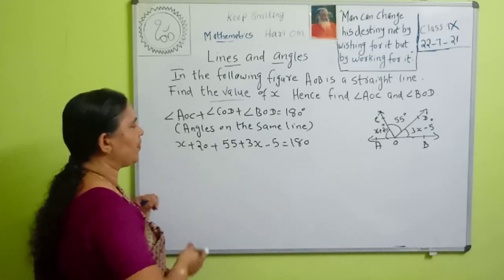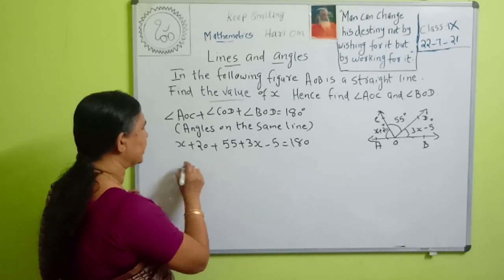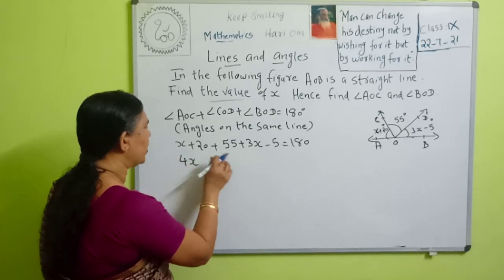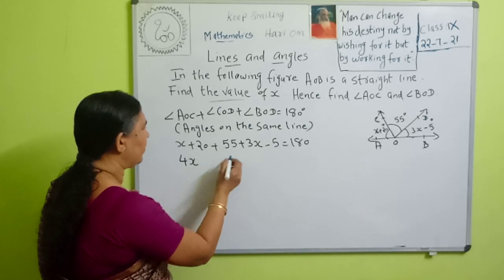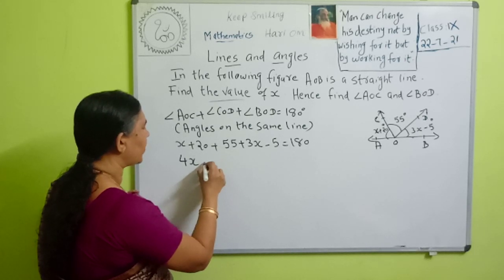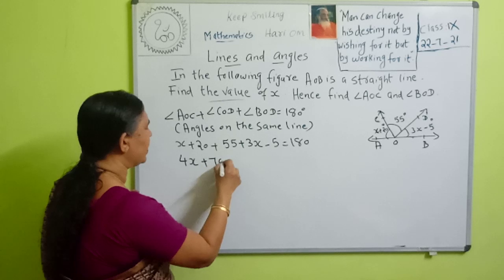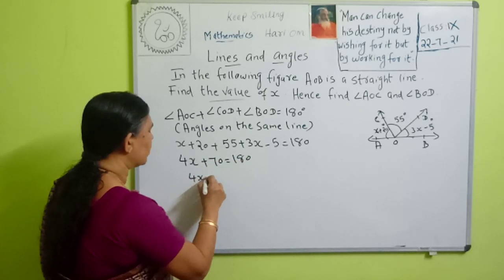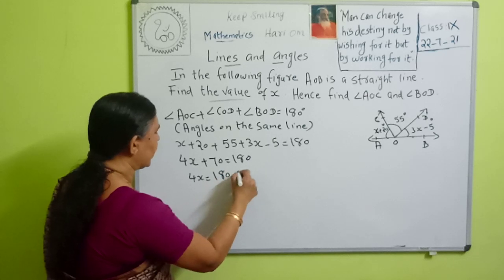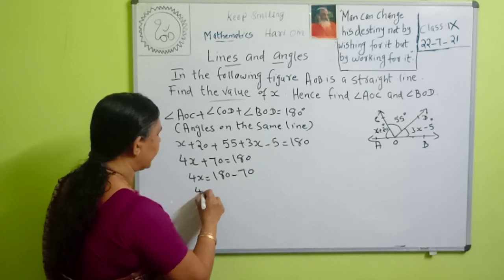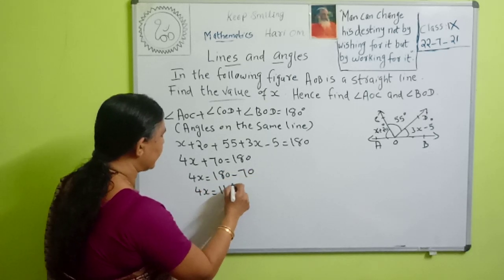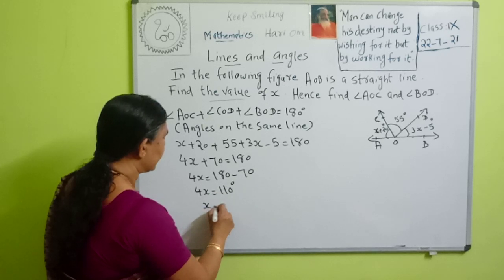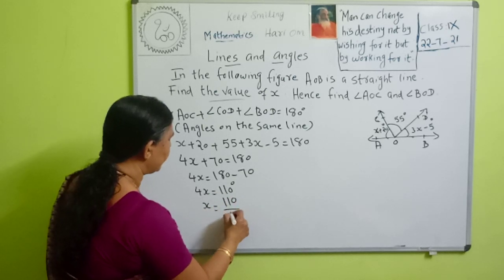Simplifying, what do we get? x plus 3x is 4x, 20 plus 55 is 75, 75 minus 5 is 70. So 4x plus 70 is equal to 180. Then 4x is equal to 180 minus 70, so 4x is equal to 110 degrees. Then what is x? x is equal to 110 by 4.